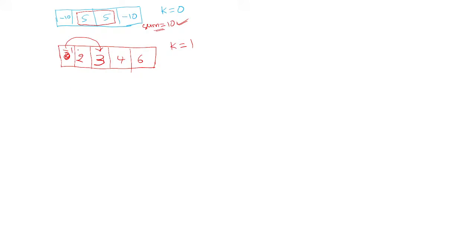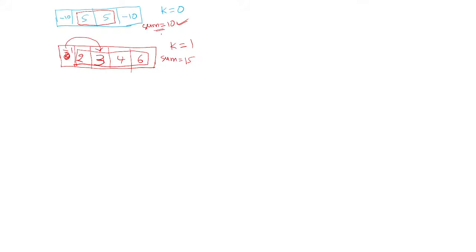Then this becomes the maximum sum subarray: 6 plus 4 is 10, 10 plus 3 is 13, plus 2. Here the sum value is 15. So this is our problem.